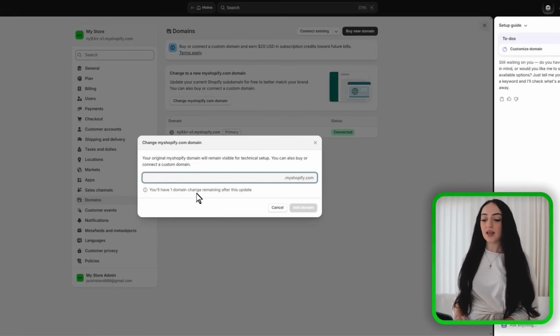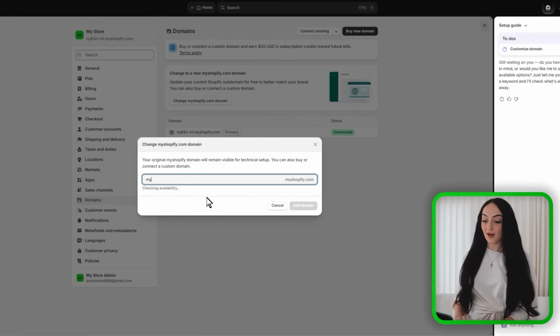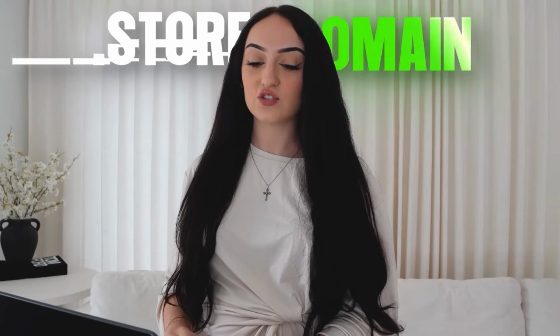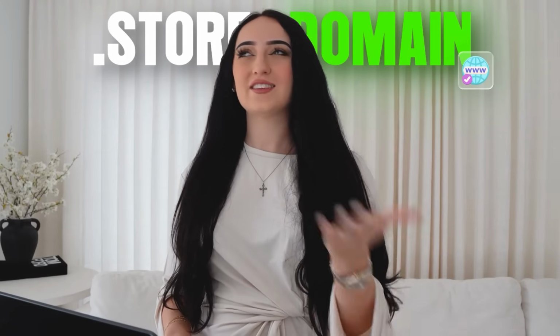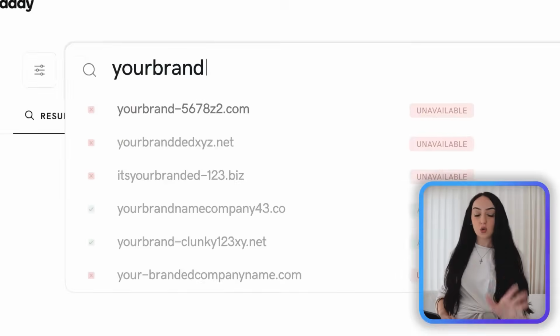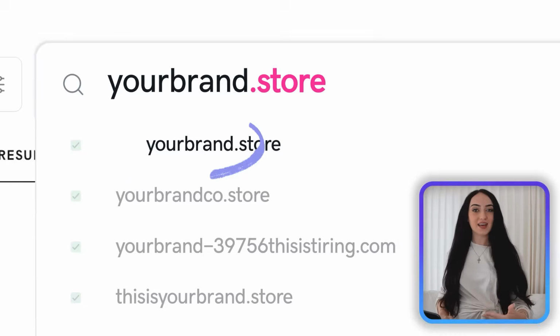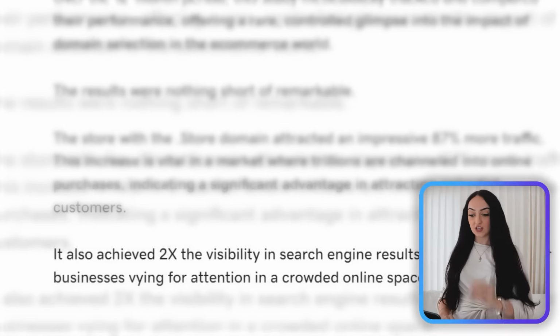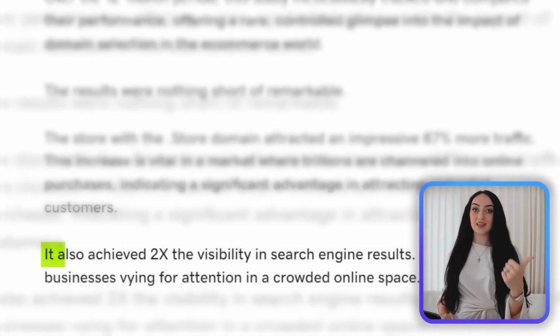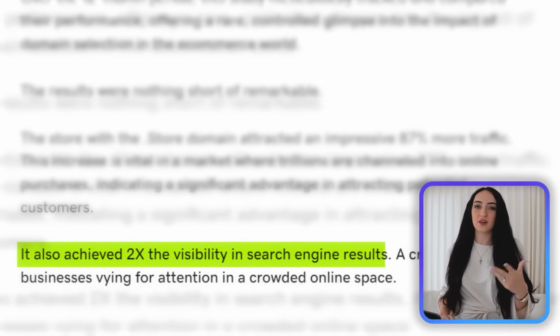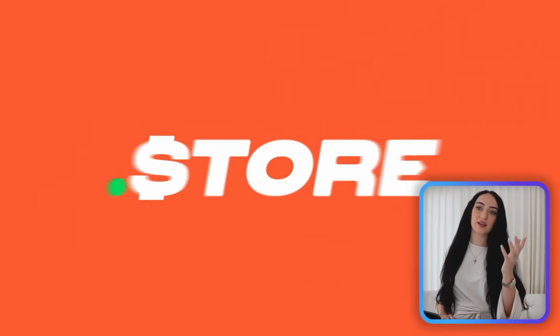So once you decide on a name, which you can brainstorm with Claude, you should get a domain. And for this, I recommend using a .store domain. A .store domain is just like a .com, except it makes more sense. It tells your customers, Google, and even AI what your website is about before they click. And studies have shown that a .store domain actually can get you more clicks. Because it's just so clear and specific on what it is, buyers already know exactly what they're clicking on and they're ready to buy.